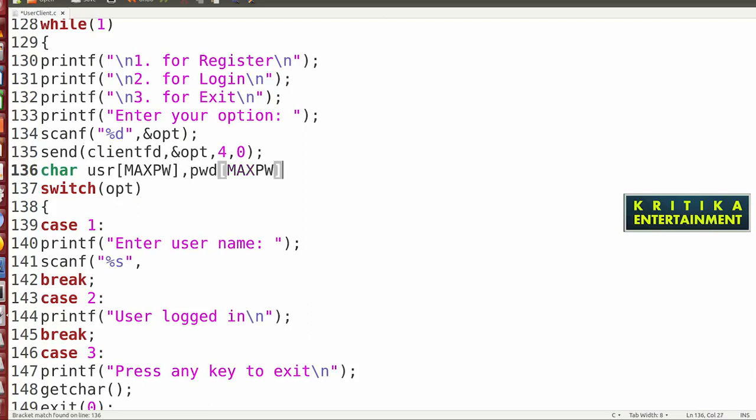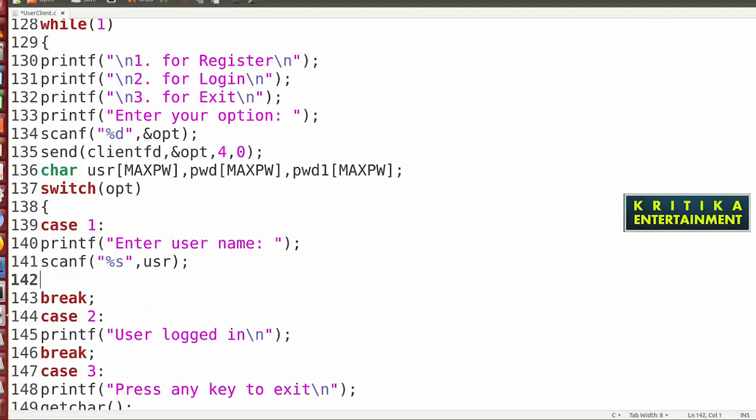Also the retype password I will enter, pw1, then max pw. So here write username entry. Then printf enter password.